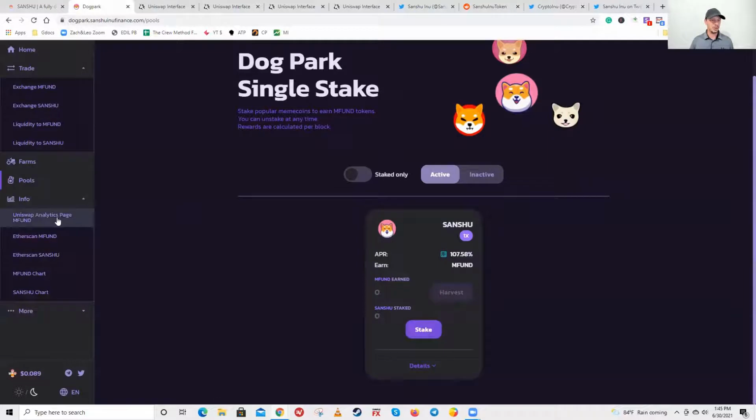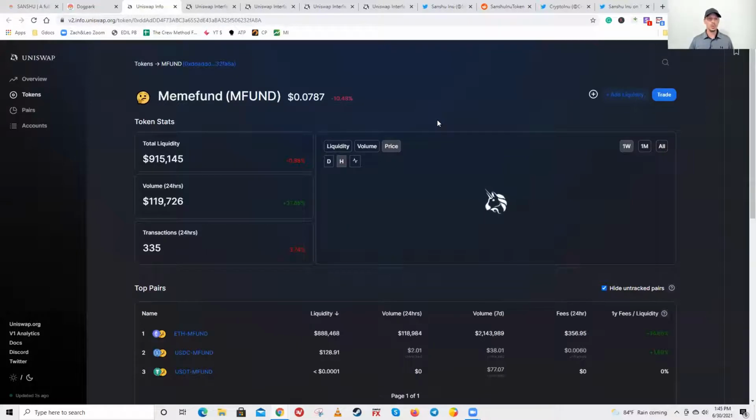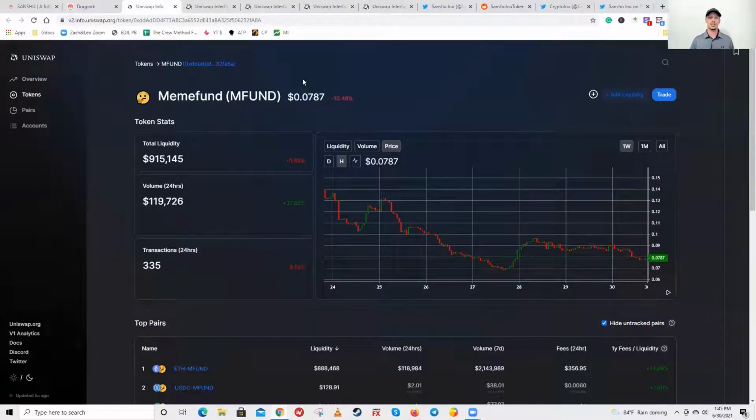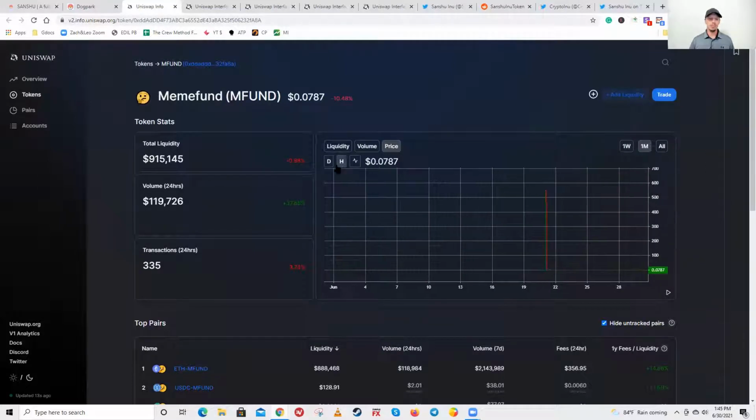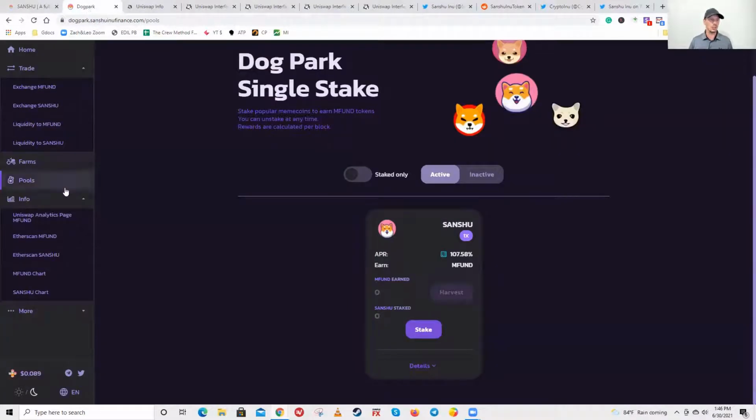Okay, so let's go down to the info. And this is where you have quite a bit of info. I like this. Again, this is a lot more than the front page of the Sanshu finance page, right? So this is the Uniswap Info for the MFUND. Again, it's continuing to drop a bit. People are continuing to cash out, right? But you can see here total liquidity currently is still a little under 1 million. So that is somewhat high risk. Volume is up though, so that's positive. And then it shows how many transactions over the past 24 hours. Then you can go down here to look at the details. So I like the transparency there, that you can access that.